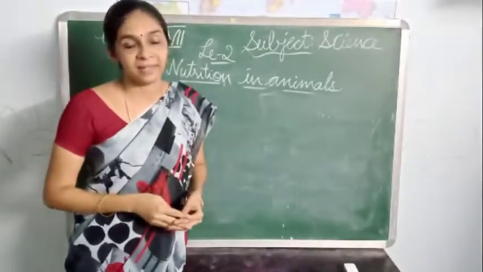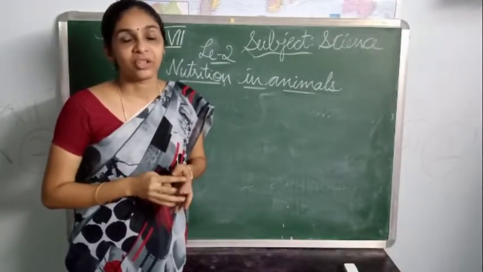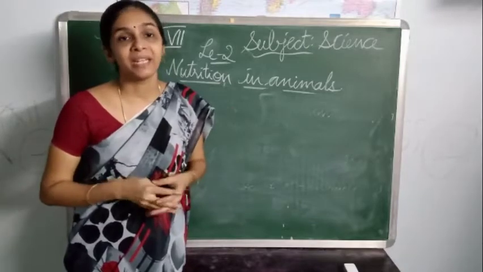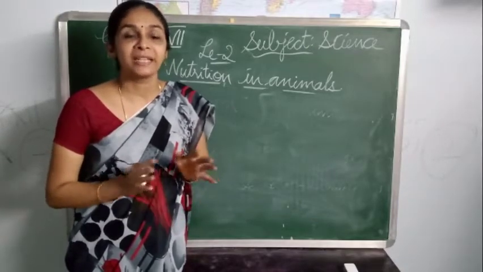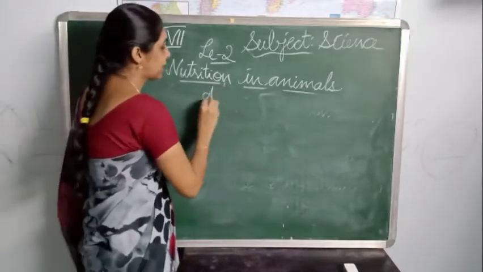Let us discuss the nutrition in different animals. I will give you some examples. By giving those examples, I will explain the process of nutrition in those particular animals. The first and foremost example is amoeba.